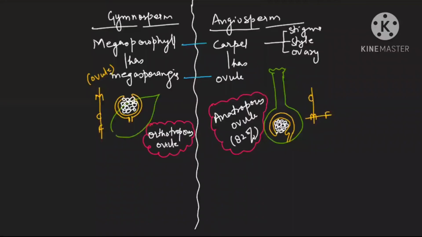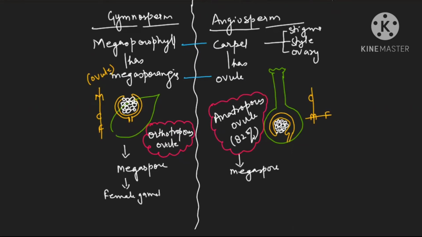The majority of the angiosperms are having anatropous ovule. Is it clear? So I hope up till here the topic is clear. Then megasporangia will make megaspore by the process of meiosis. We have already studied this in a previous video. This will also make megaspore, and megaspore will develop into female gametophyte.